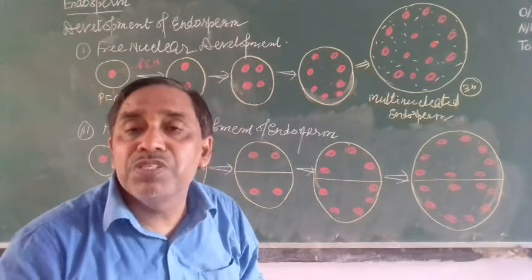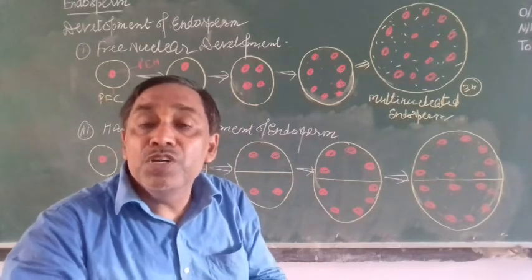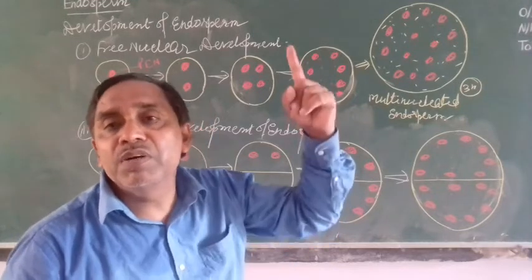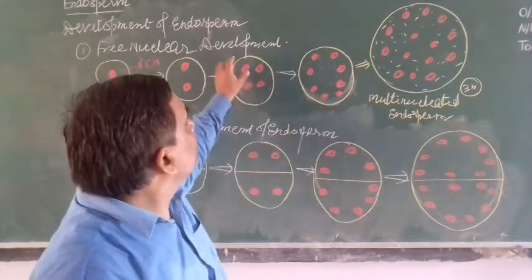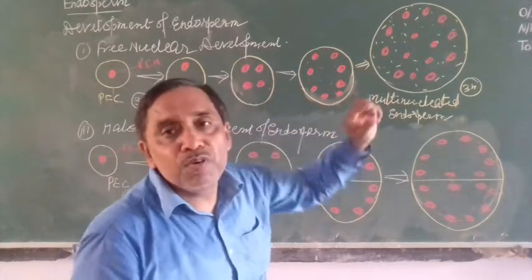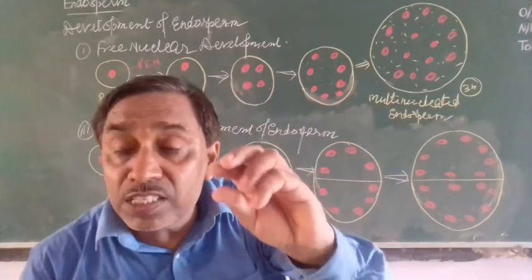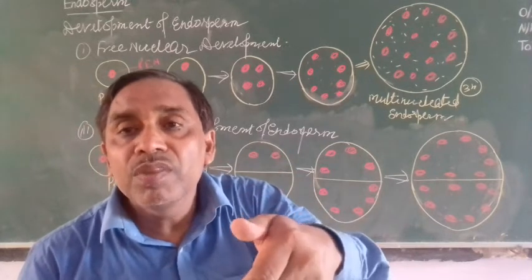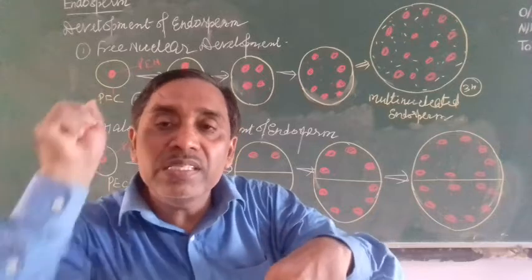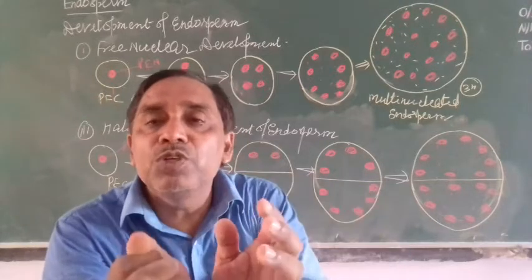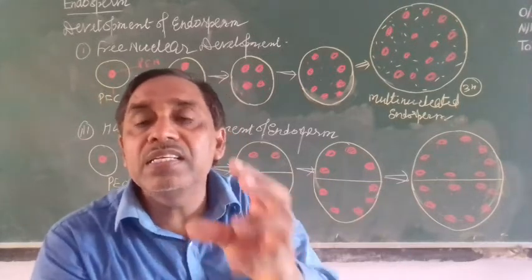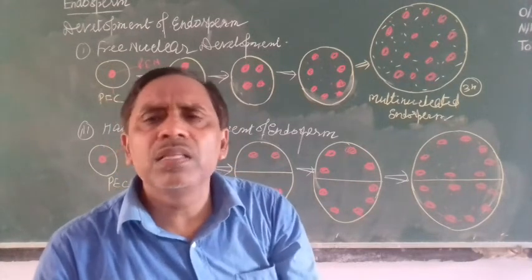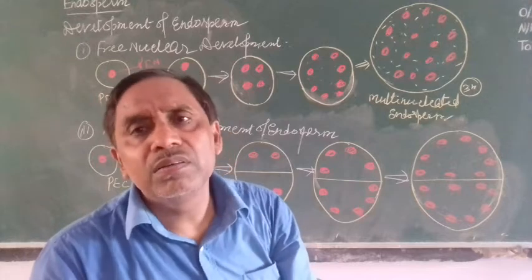In the earlier cellular type you have seen the nucleus divides, then the cell divides, again the nucleus divides, then the cell divides, so it becomes multicellular. The free nuclear development is found in coconut milk, that is the nuclear endosperm. In cellular development, the white kernel of the coconut is cellular. In maize, wheat, all these, it is cellular.